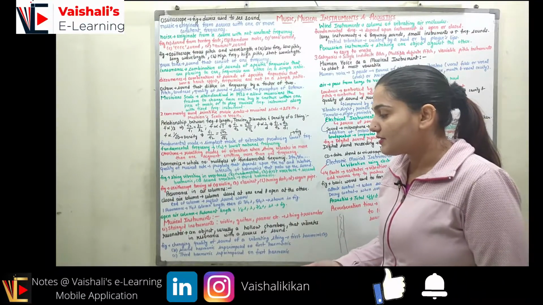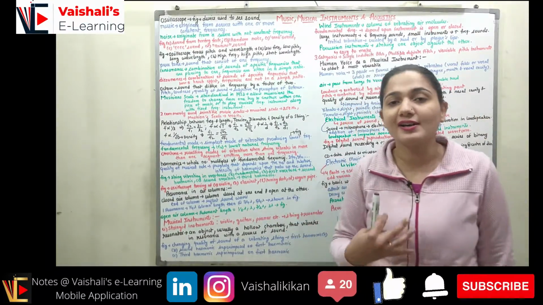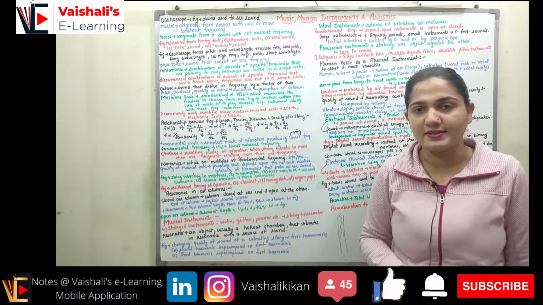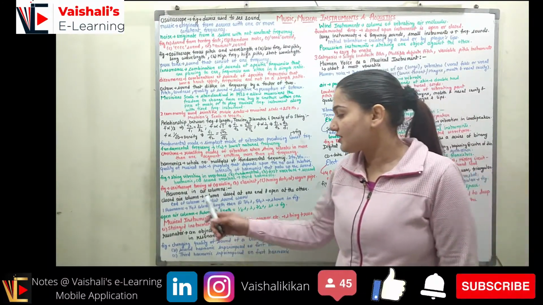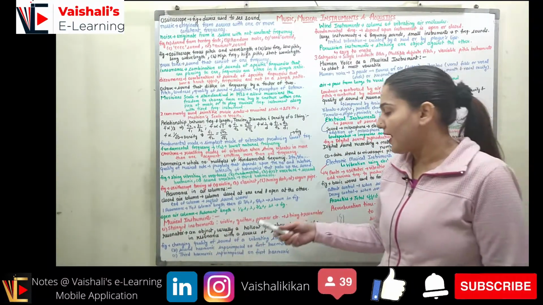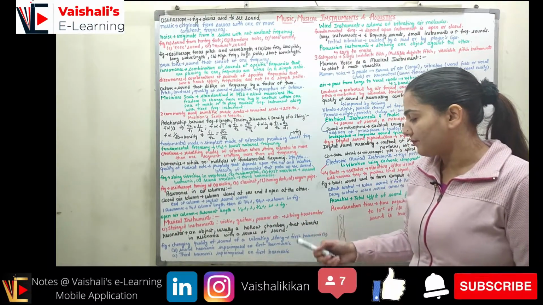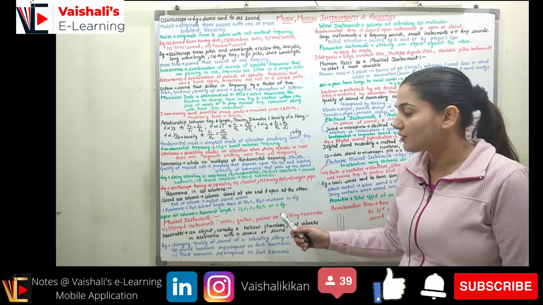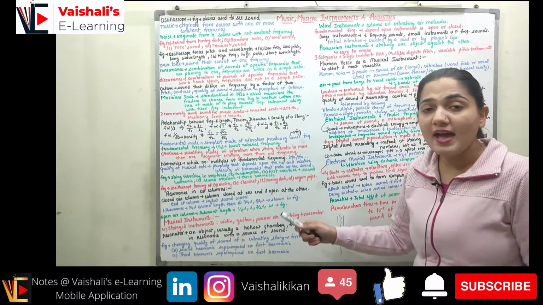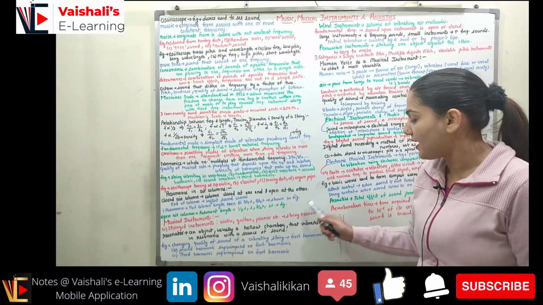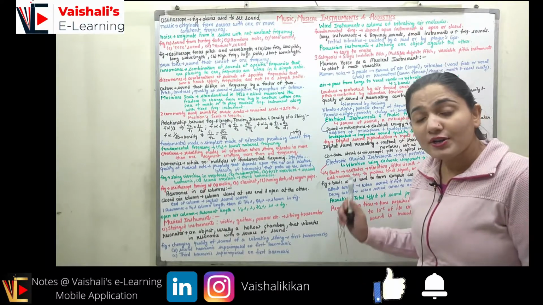Coming to the musical instruments. Now we have different classifications of musical instruments. The first type of classification is the string instruments, like we have the violin, guitar, piano, etc. These are all the instruments which are called string instruments, and inside them they have a string and a resonator box. Now what is a resonator?